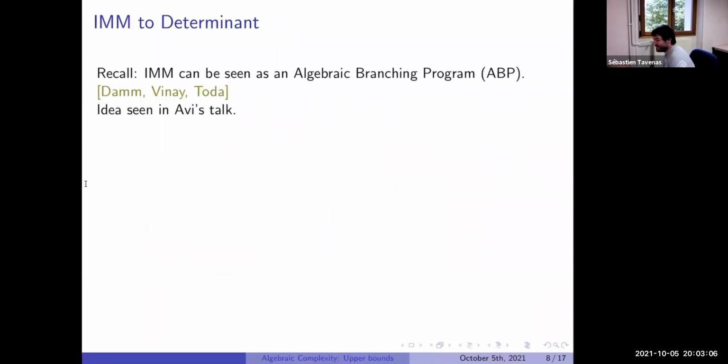Okay, after the first algorithms, I said I would talk about the reductions between the different classes. So a reduction is in fact an upper bound. What we can compute in one model, can we compute it in some other model? It was already stated that there is a relation between iterated matrix multiplication and determinant. In Avi's talk, Avi noticed that we can compute the sum of determinants quite easily, and I can even show that we can compute IMM very directly.